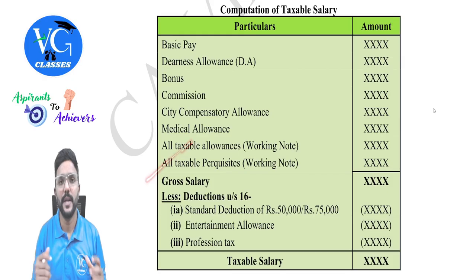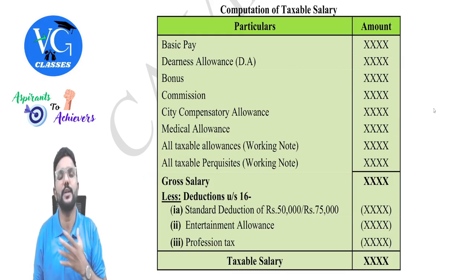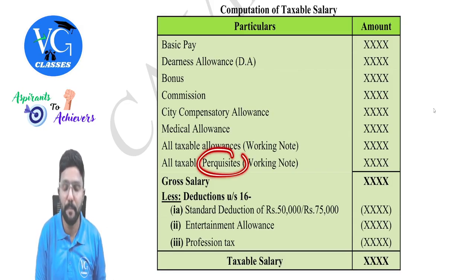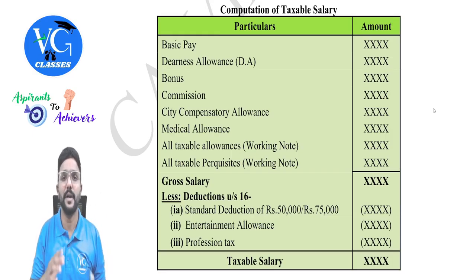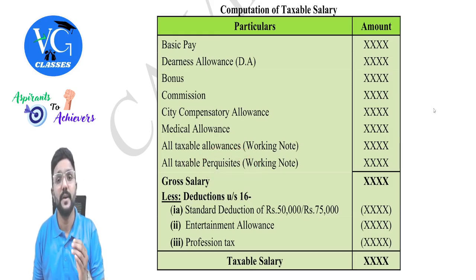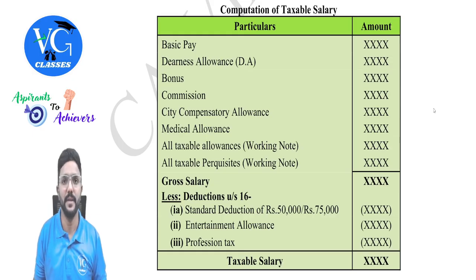Same way, we need to check, is there any benefit which is given by the employer to the employee in kind, or if there is any reimbursement of expenses, which is actually called as perquisites. It might not be given directly in the form of money, but in kind. For example, employer has given house for employee to stay along with his family member or car to use. So all this comes under perquisites. Or employee or employee's children expenses has been met by employer. So this comes under perquisite. And when it is coming to perquisites, in the law itself, they have given what is the value of perquisite, which is taxable under the head salary. We need to calculate that and then bring it here.